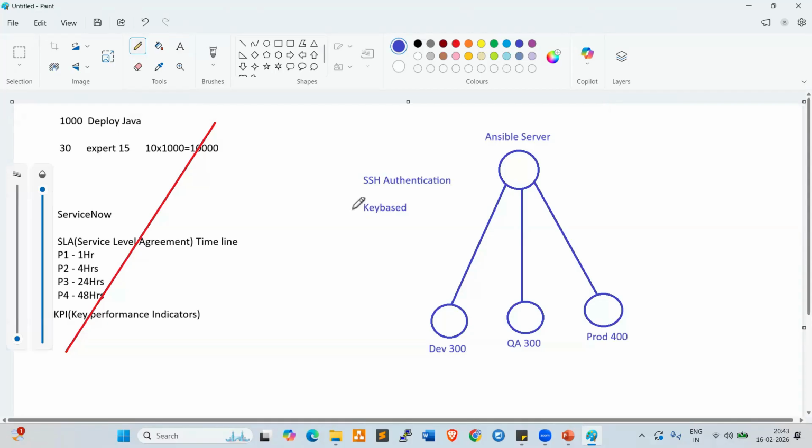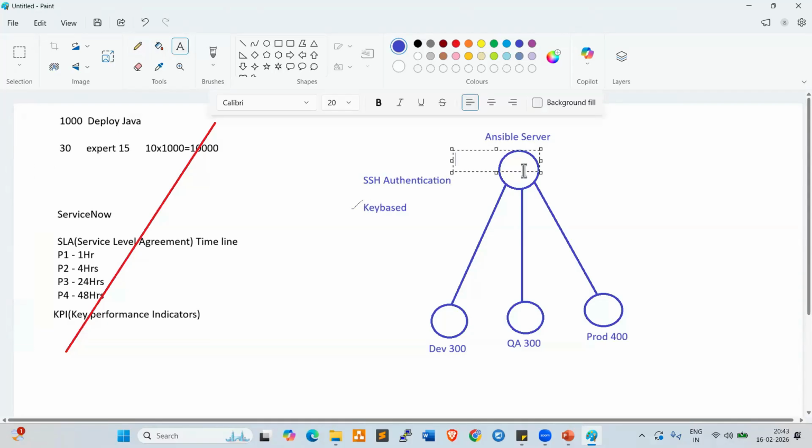So what is key-based? In the Ansible server, we generate one public key. The command here is ssh-keygen, to generate the key. Once we generate this key, we can check the public key. That public key we add into the target servers.